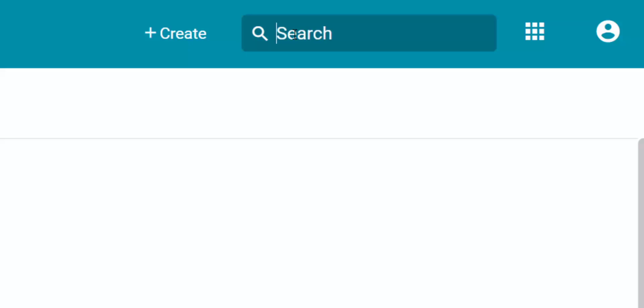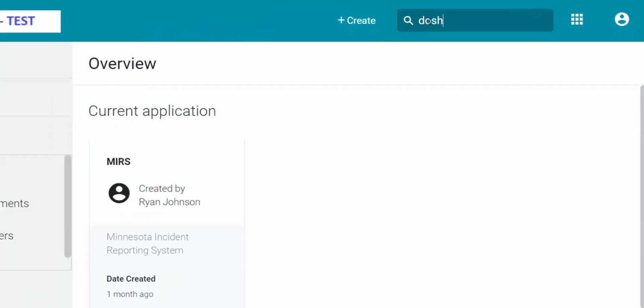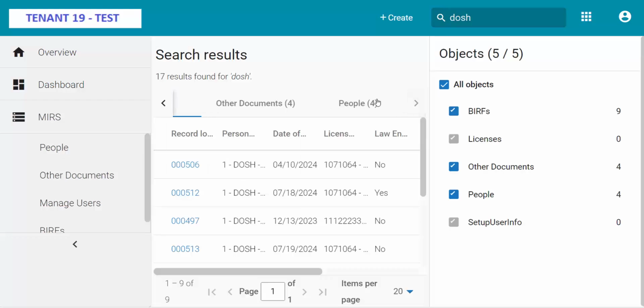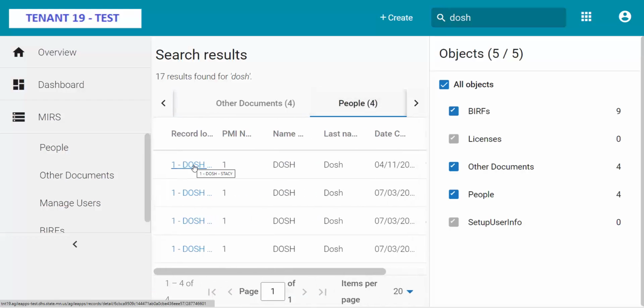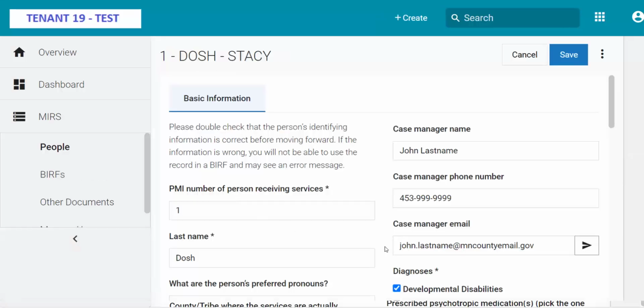In the search box at the top right of your screen, type in the last name of the person receiving services. Click the People header. Click on the profile you would like to review, which will appear underlined in blue. There might be multiple profiles if you have several employees reporting on one person, which is okay. Review the person's profile, update as needed, then click Save.